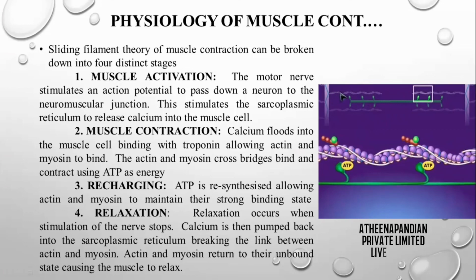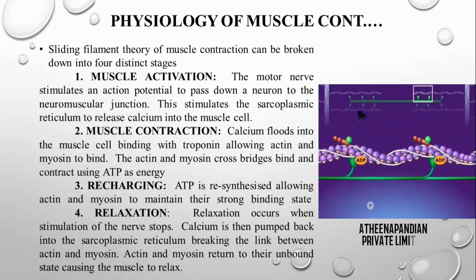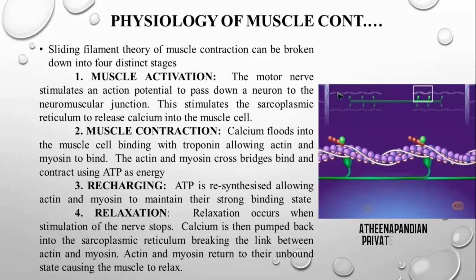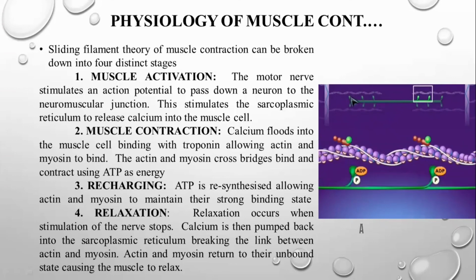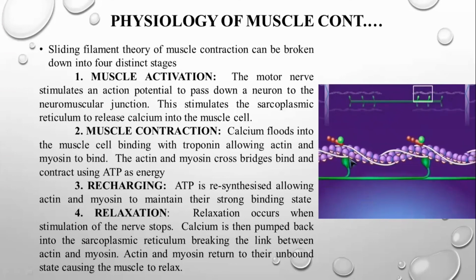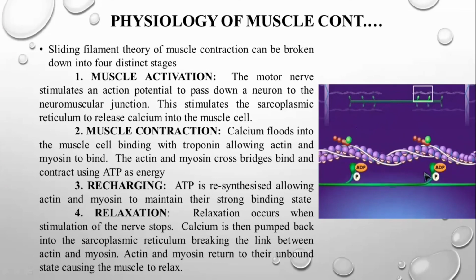Here they are going to show the sarcomere. Okay, this is going to be your actin, and this is going to be a myosin filament. On the head of the myosin filament, you can see some green heads, which are going to get attached with the actin filament. So see here, this is your myosin filament, and this is the actin filament. So the head of the myosin filament, what happens?